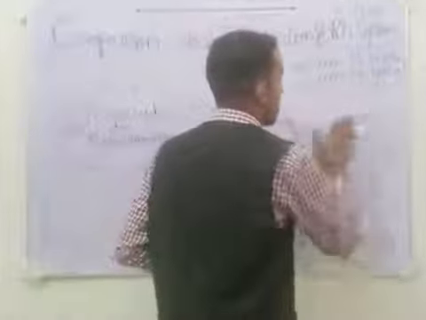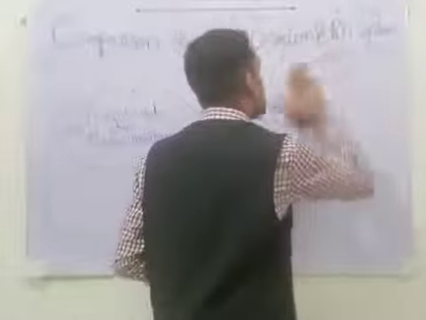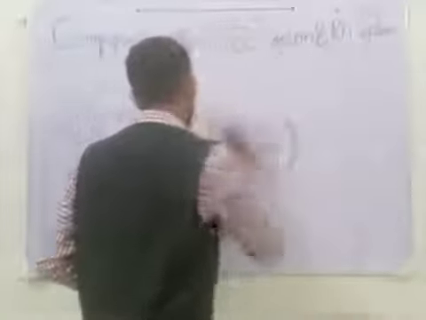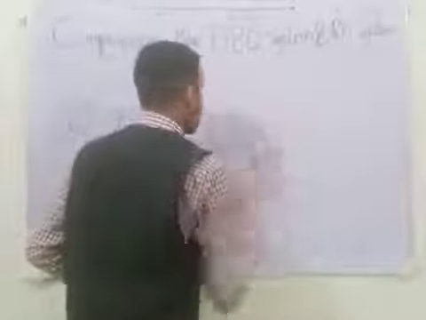Let's talk about what is the exact structure of Rh antigen and what are the types of Rh antigen.